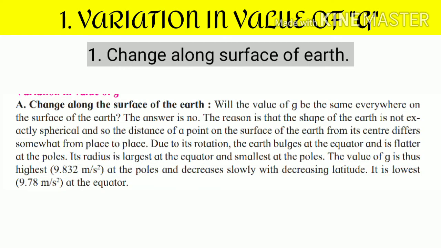First point, change along the surface of Earth. Will the value of g be the same everywhere on the surface of Earth? No. The reason is that the shape of Earth is not exactly spherical, and so the distance of a point on the surface of Earth from its center differs somewhat from place to place due to its rotation.